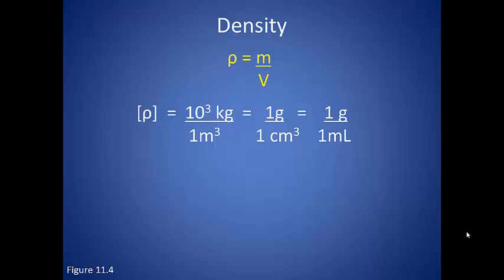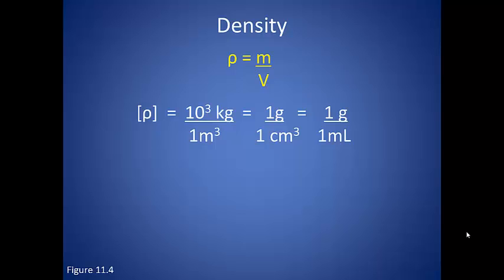Now, since density is a derived unit, the units can change depending on the size of your sample. The SI unit of density is kilograms per cubic meter. In fact, the mass of 1 kilogram was actually defined as the mass of 1,000 milliliters of water. It is common, especially in lab conditions, however, to record the density in grams per cubic centimeter or grams per milliliter.